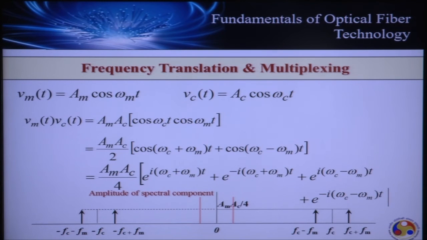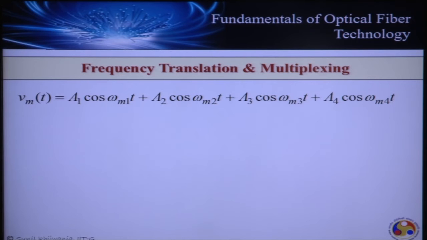So let's extend this discussion to a more practical one where the signal which has to be transported is a resultant of superposition of 4 sinusoidal waveforms all appearing at discrete frequencies fm1, fm2, fm3, fm4, where fm4 or omega m4 is the largest one. Okay? So this is a band limited signal occupying frequency from m1 to m4.